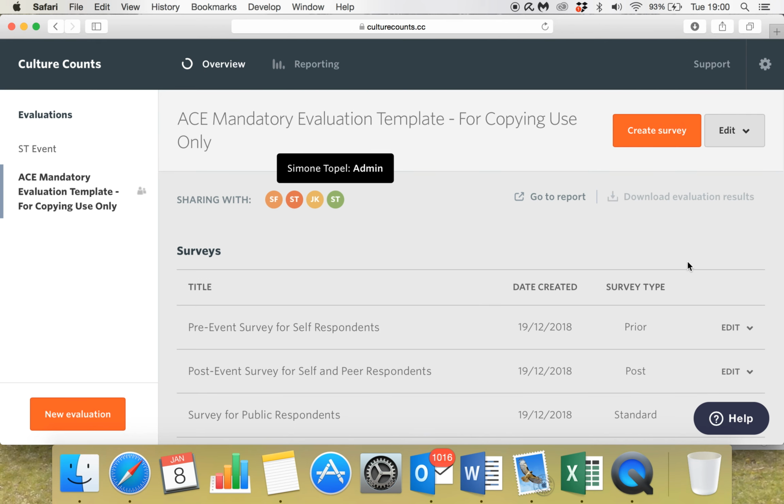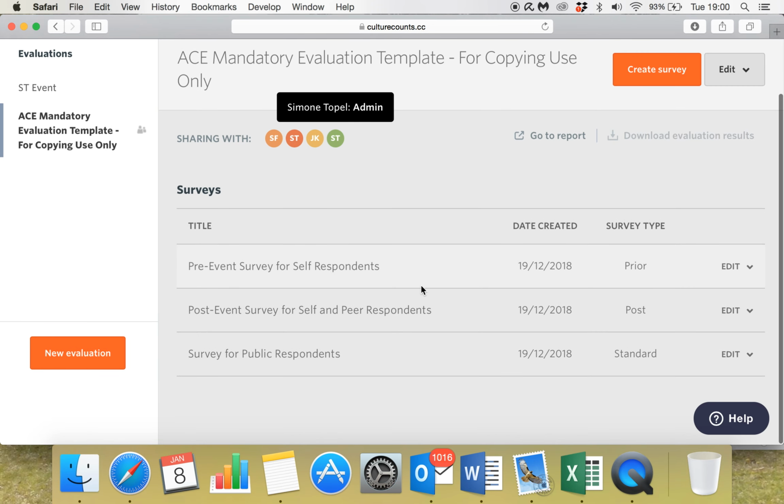Now, this template is going to be used by everybody that's involved in the Impact and Insight Toolkit. Therefore, we do ask that you do not make any changes to the template itself because, as you can imagine, it will affect it for everybody. So instead, we're going to be using this to copy from, okay? You can see that there are a few different surveys down here. We've got a pre-event for self-respondents, a post for self and peer, and finally, the survey for public respondents. For the purpose of today, we're just going to focus on the public respondents one. So these would be your audience, participants, attendees, essentially.